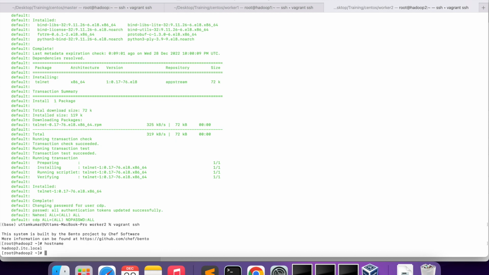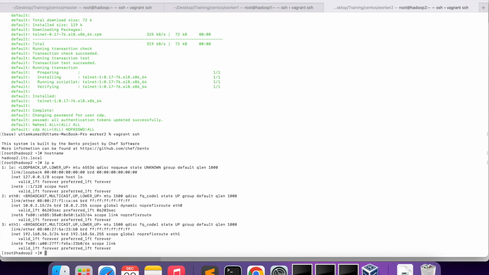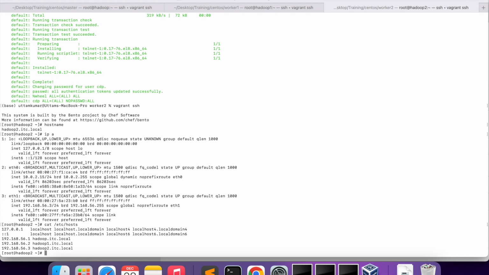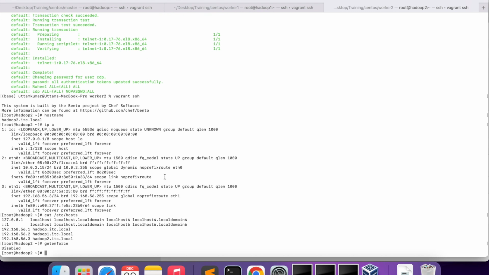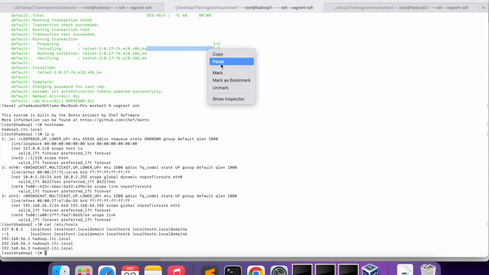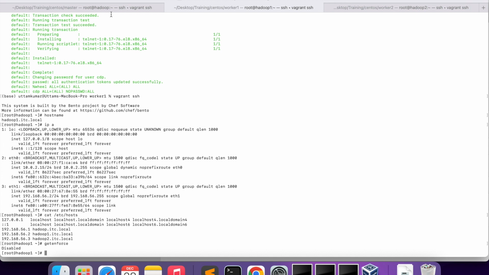Host name, IP, hosts. Also you can run this command getenforce. This is for SELinux, so it should be disabled. Try it quickly, it's disabled.